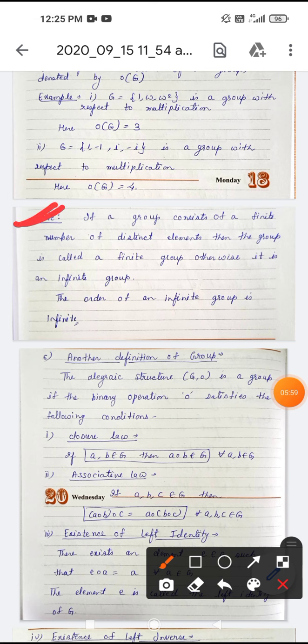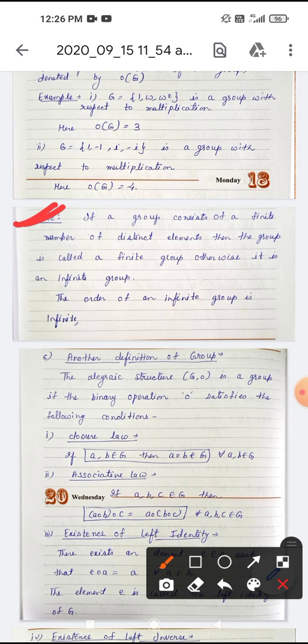Now, there is a note. If a group G consists of a finite number of distinct elements, then the group is a finite group, and the order of G is also finite. Otherwise, it is called an infinite group, and the order of an infinite group is infinite.